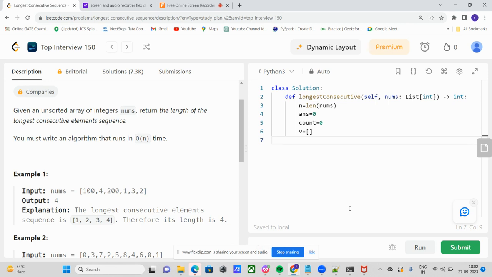Before that, we apply the sorting with nums dot sort. Then for i in range n, if nums of i is equal to nums of i minus 1, we skip it.